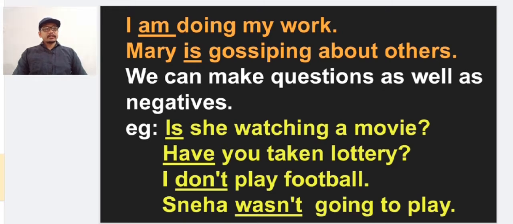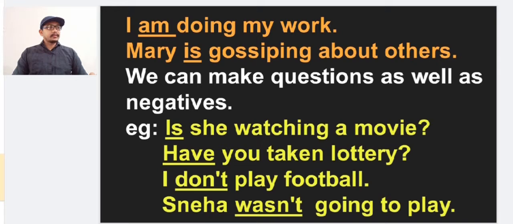We can make questions as well as negatives by using these auxiliary verbs or helping verbs. For example, is she watching a movie? This is a question type of sentence. So the auxiliary verb is used to make the question type of sentence here. Have you taken lottery? So have is the word used here as a helping verb to form a question form of sentence.